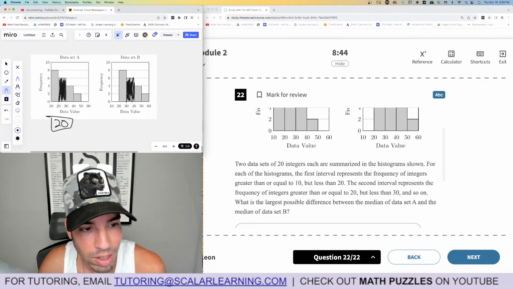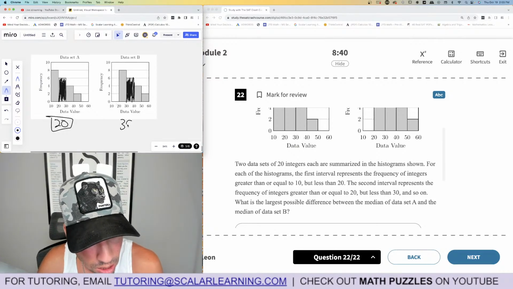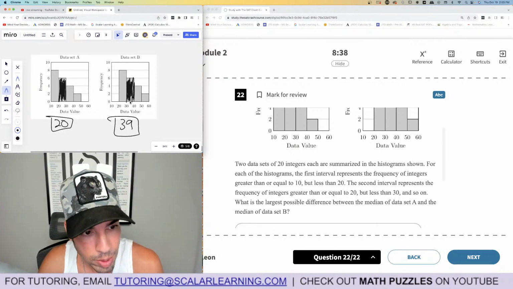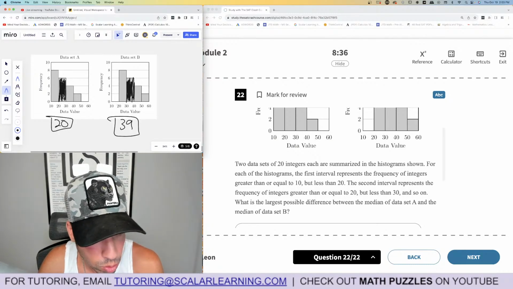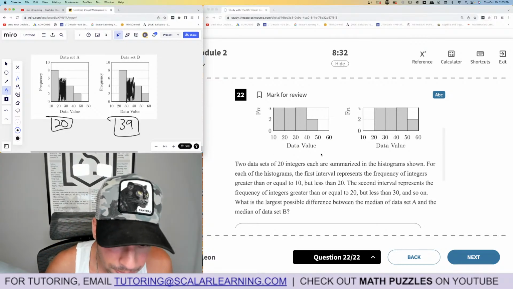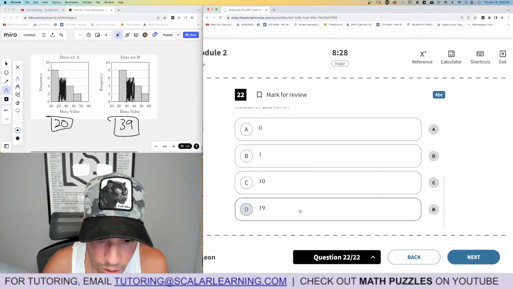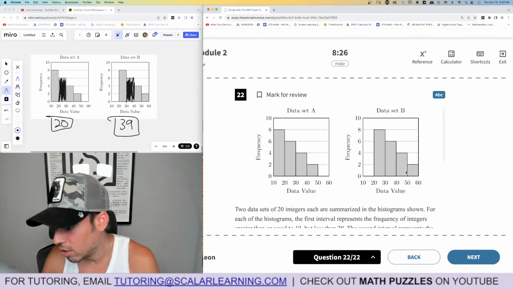And then this one can go up to, but not including 40. And since it's integers, the biggest it can be is 39. So we could have all 39s in this group and all 20s here. So then a median of 39, a median of 20, and the difference would be 19. And there we go. Oh, all right. It wasn't as bad. I just messed up a little bit.